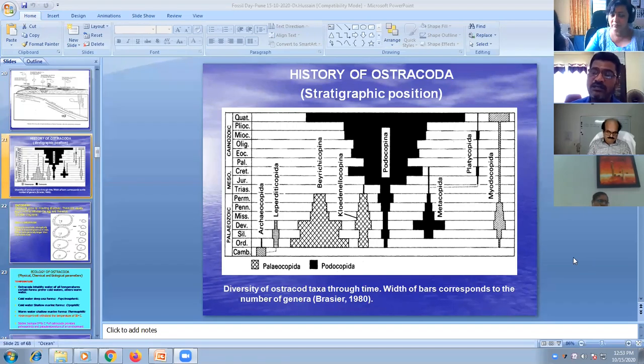Not only that, they got evolved quickly in the geological time scale. Because of that, you can identify how it got changed and what is the impact of anthropogenic activities on the distribution of these things, particularly in the Quaternary period and late Quaternary or Holocene time.